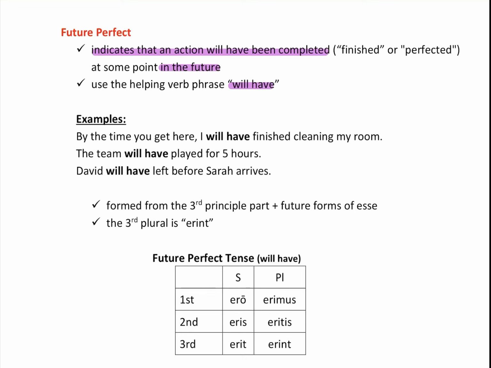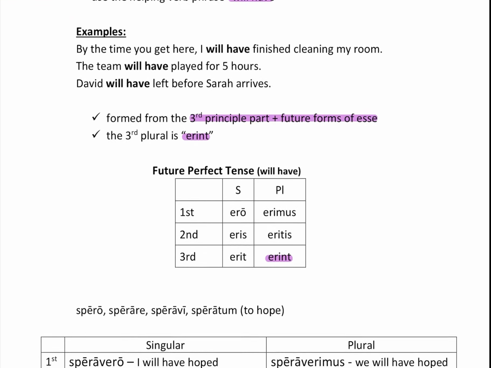All right. So if the pluperfect is formed from the third principal part plus the imperfect form of sum, it stands to reason that the future perfect is formed from the third principal part, the stem plus the future form of sum. So we take the stem as usual, and the one thing you need to understand is the third plural is erint. It's different. If you remember way back to when you first learned future, you always wanted to go ero, eris, erit, erimus, eritis, erunt. Not so. Here you can finally put erint in there. But other than that, it's the future forms of sum.